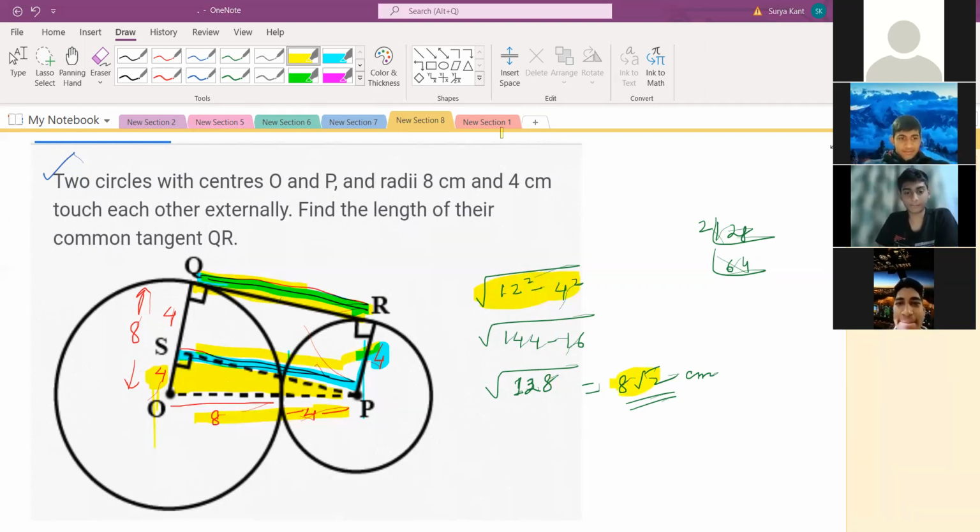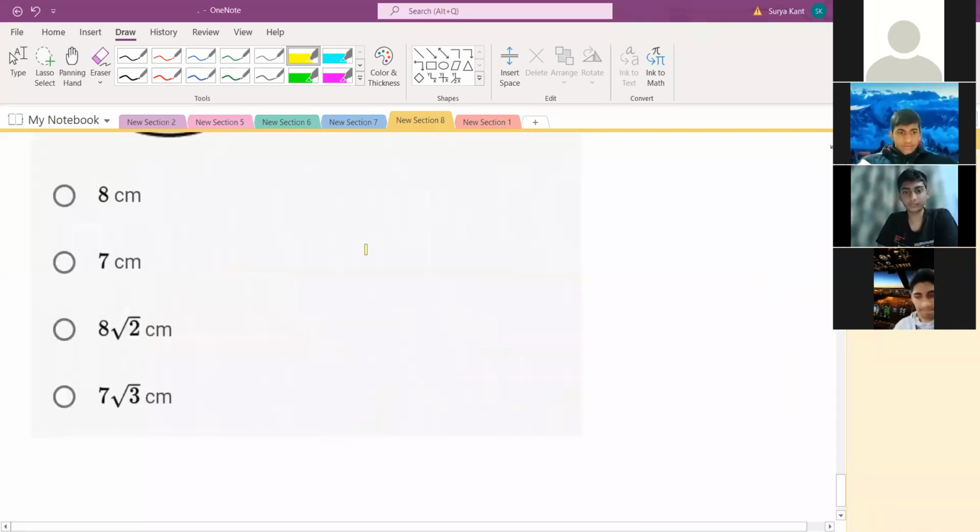Okay, fine. Next doubt. So 8 root 2 is there here only. Okay, fine. Next.